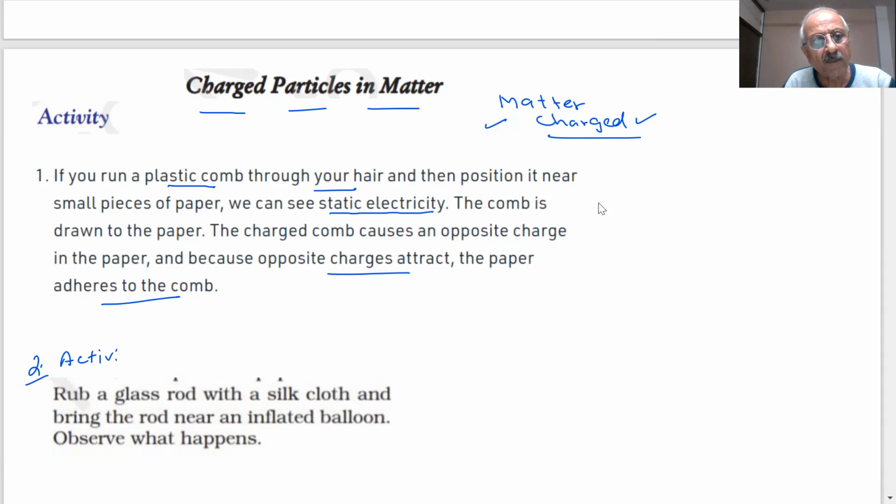Second activity, activity 2. Rub a glass rod. This is my glass rod. You can do this in the science lab. Glass rod, silk cloth. Here is a silk cloth.